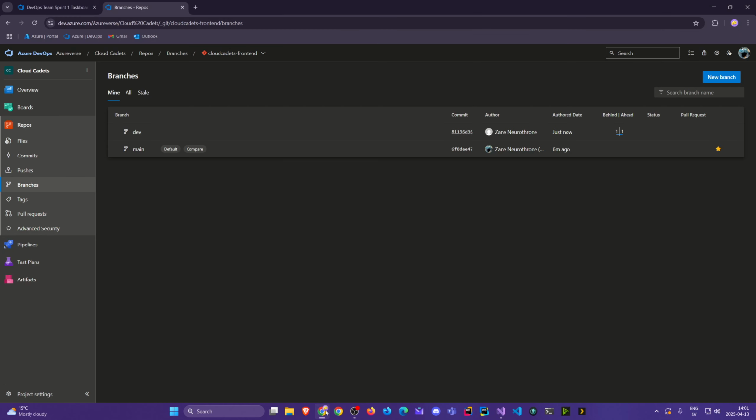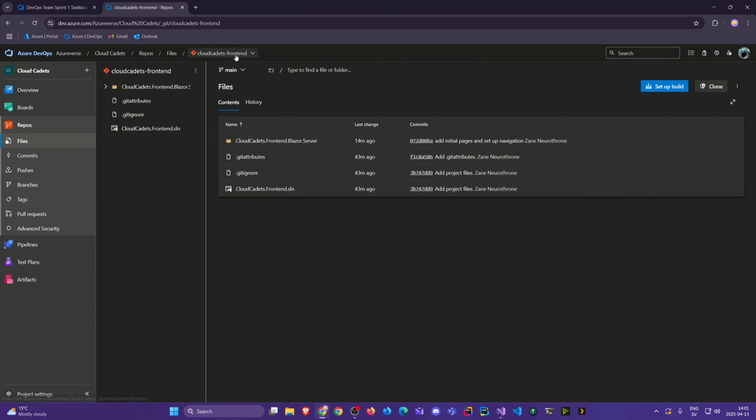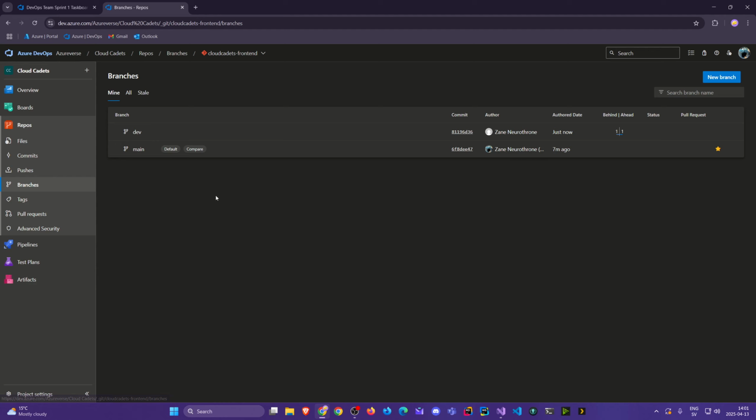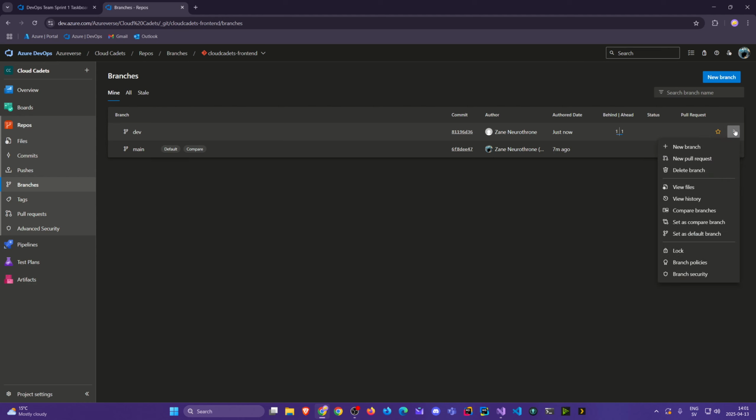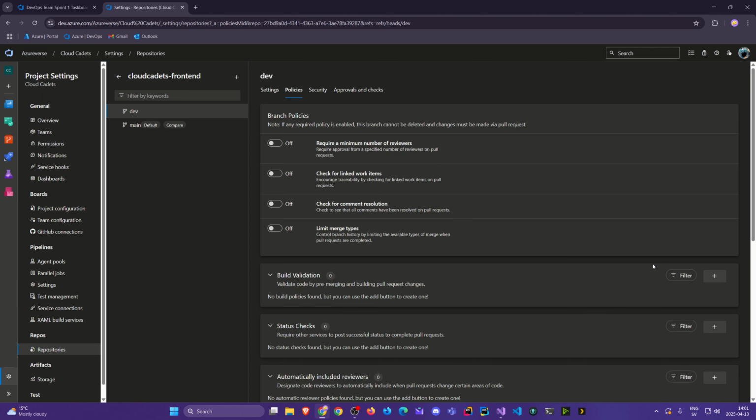So if we go back here, when we come to our repo, we go to branches, and we see our two branches here. If we go here to the right, we see these more options. So we're now going to go in for the dev, click here. We see the different options we have, but we can even lock. But here, it's this one we were interested in, branch policies. And here we can set a few things.